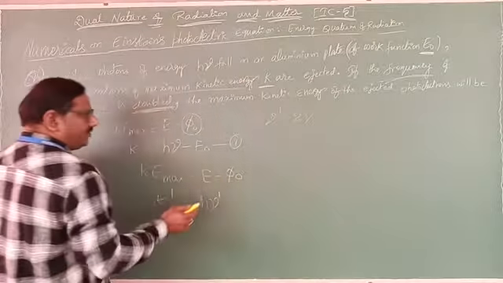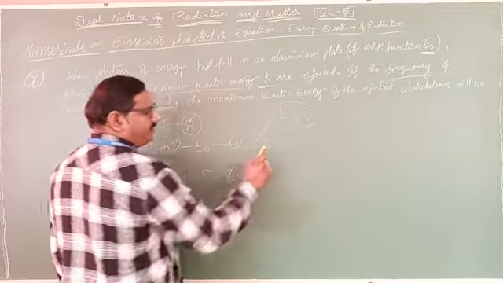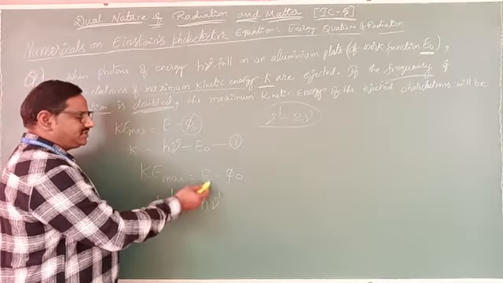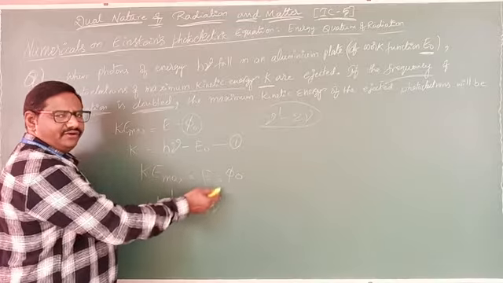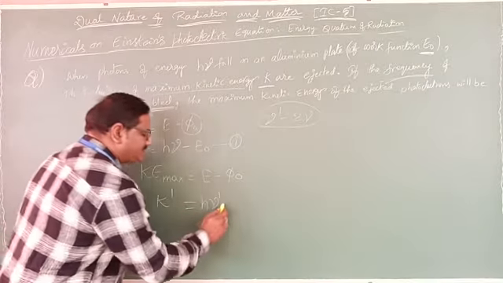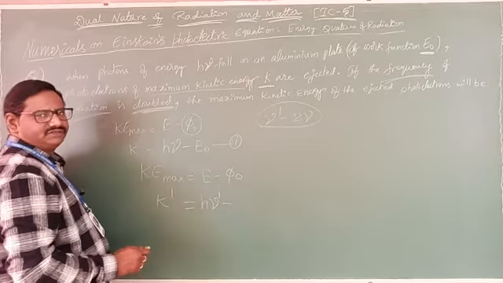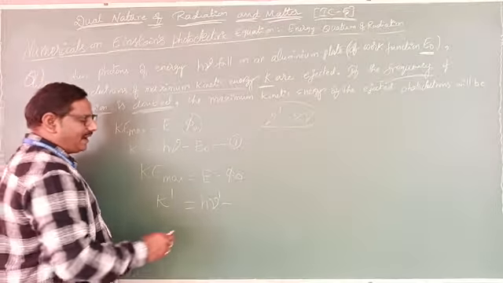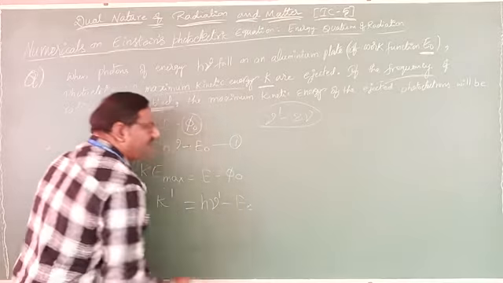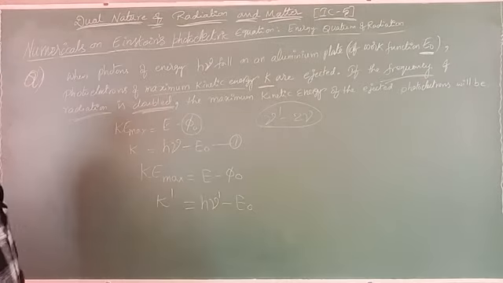That means nu dash becomes 2 nu. That's why here instead of nu I wrote nu dash. So h nu dash minus work function phi naught. That phi naught they gave as E naught only. Clear? Because our work function doesn't change.